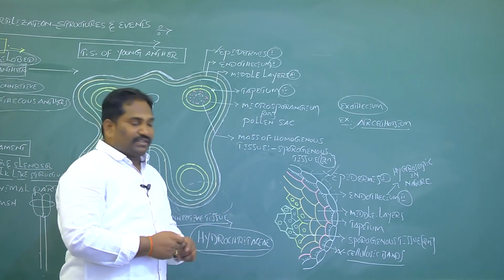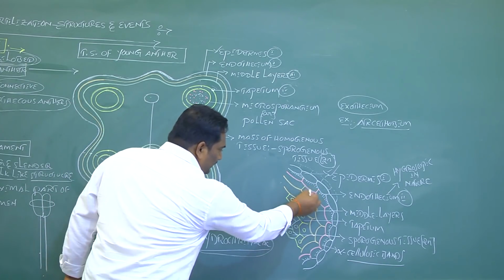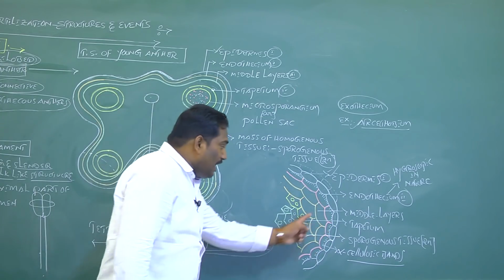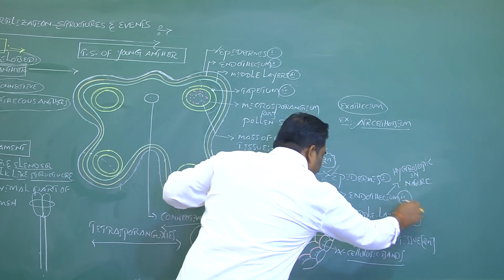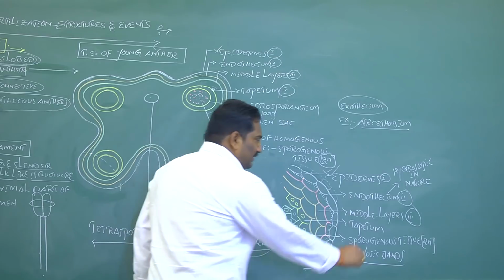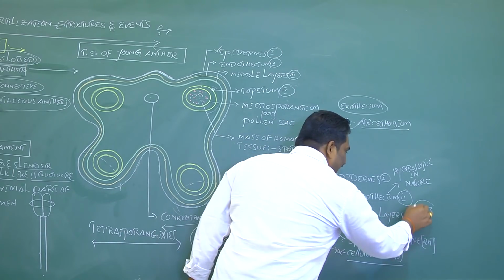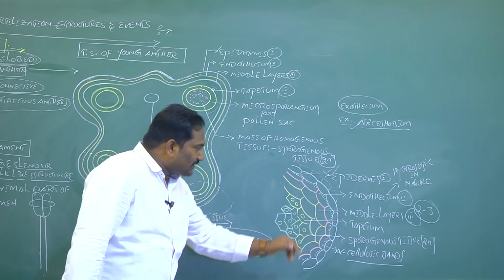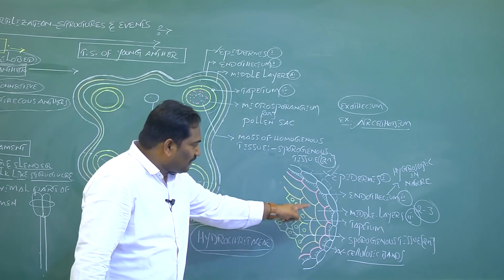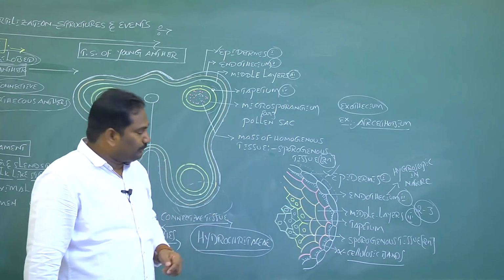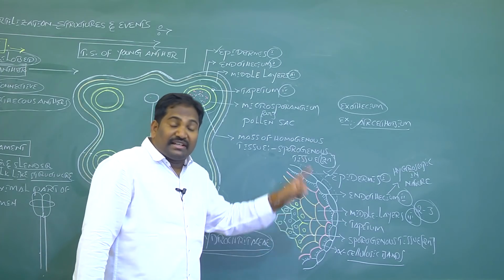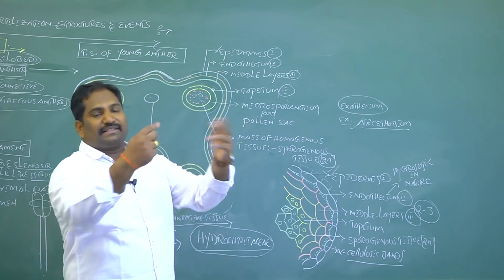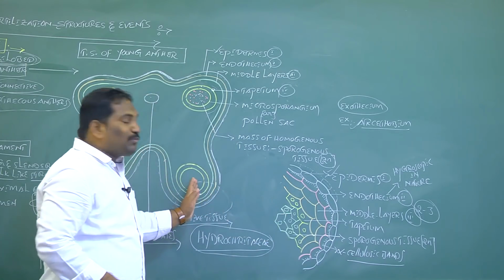Hygroscopic nature is absent. Inner to endothecium, the third anther wall layer in dithecous anther anatomy is called as middle layers. The number of middle layers ranges from 2 to 3. Its main function is protection at mature condition. It is responsible for dehiscence, for release of pollen grains from the pollen sac.